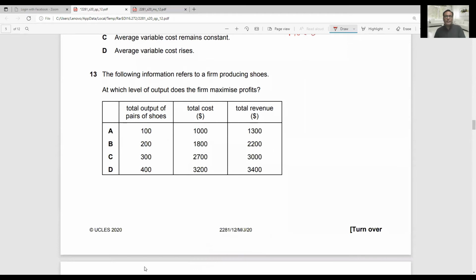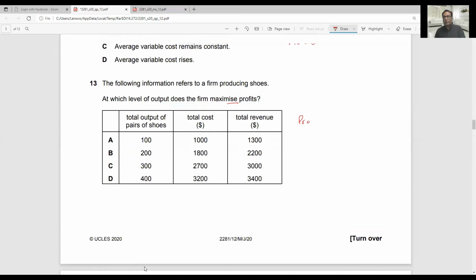Question number 13 says the following information refers to a firm producing shoes. At which level of output does the firm maximize profit? We have the formula for profit: profit is equal to total revenue minus total cost.